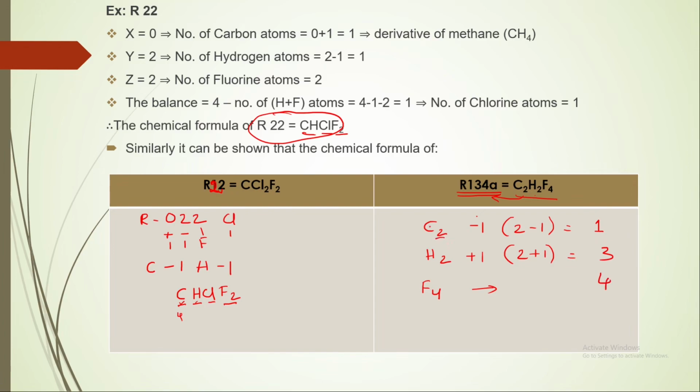For C2, this is an ethane group. So for C2 there will be 6 atoms. Already 2 atoms are there, 4. So there will be no chlorine atoms. So from this we can say that for C2H2F4 the code is R134.